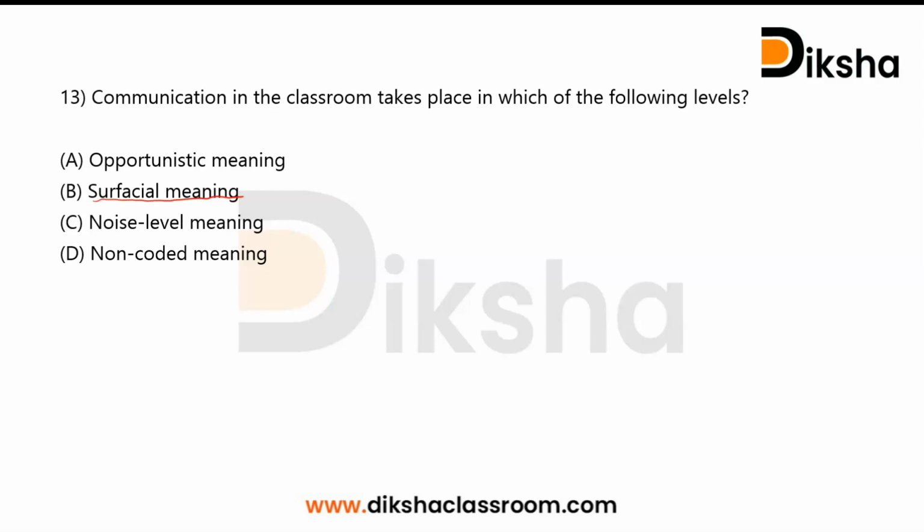Teacher must convey the exact and direct meaning of what he or she is communicating with the students, where the students receive what was intended to receive from the teacher. There must not be any hidden content or double meaning if a teacher communicates something. Here in the classroom communication, everything is transparent. So you can say that the correct answer will be superficial meaning, option B.